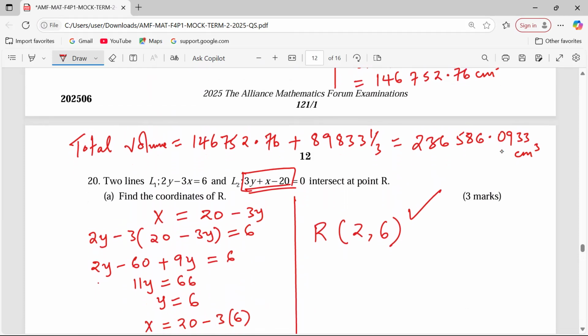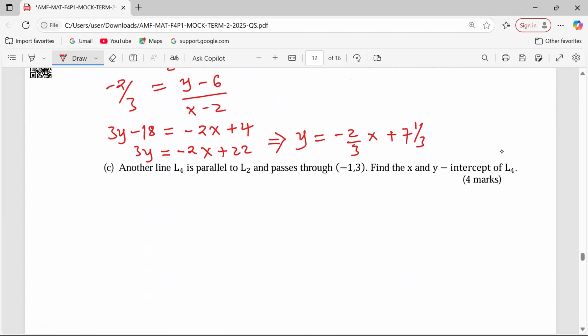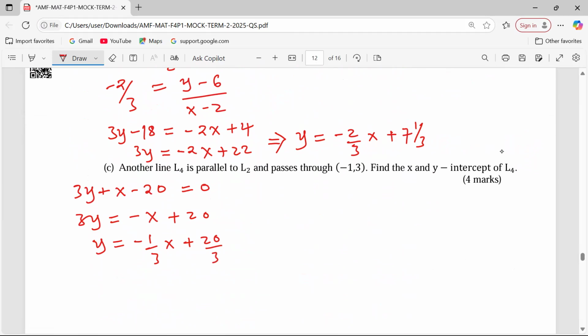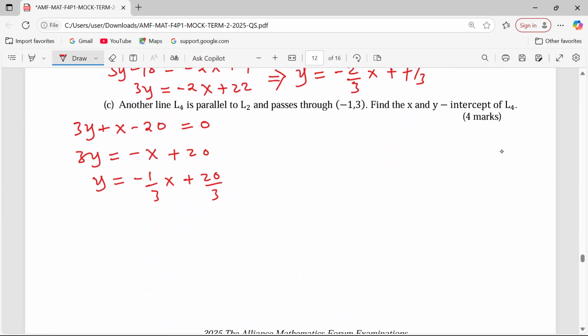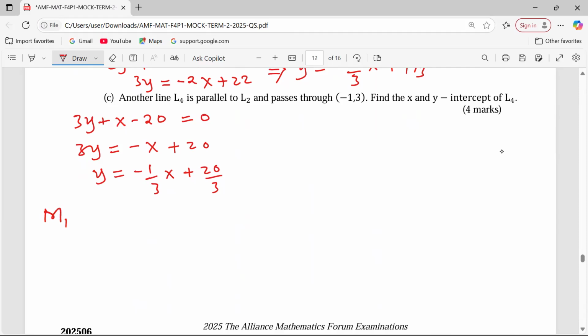3y plus x minus 20 equals 0. 3y equals -x plus 20. So to remain with y, we have -1/3 x plus 20 over 3. For this particular L2, we can say that the first gradient equals negative a third.